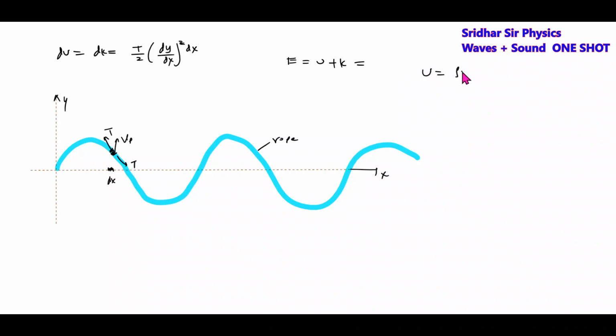U equal to rho omega square a square by 4. Same thing, kinetic energy, per unit volume. All these are energy densities. Kinetic energy per unit volume, potential energy per unit volume. The total energy density should be equal to how much? Rho omega square a square by 4 plus rho omega square a square by 4.